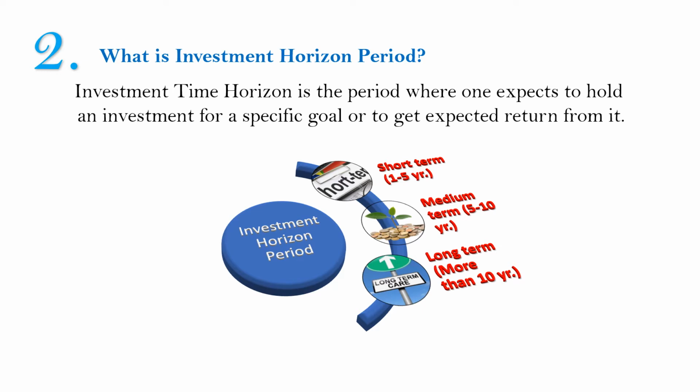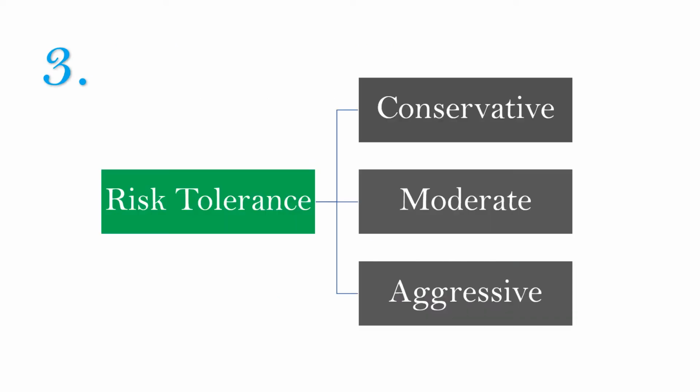Short-term dependents mostly invest for 1 to 5 years. Mid-term dependents mostly invest for 5 to 10 years, and long-term investors invest for above 10 years. And the third is risk tolerance. According to risk tolerance, investors are of three types: first conservative, second moderate, and third aggressive.